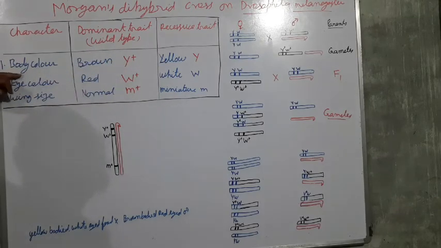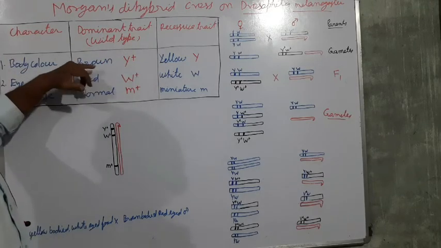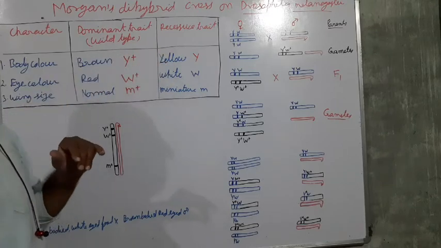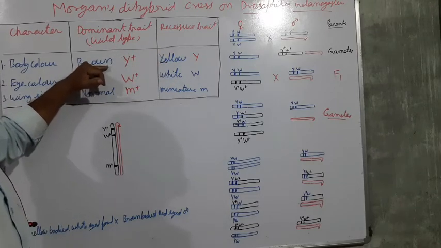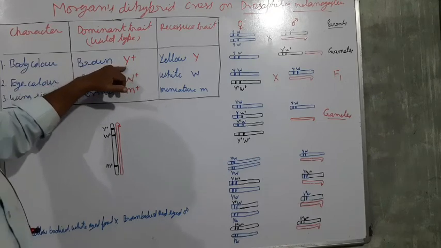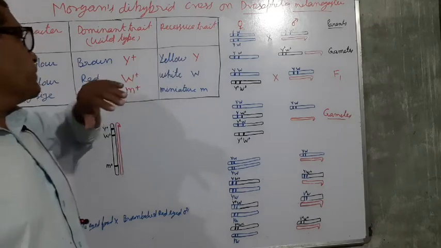So in relation to body color, there are two types of traits, brown body color and yellow body color. Brown body color is controlled by the factor y plus and yellow by y.